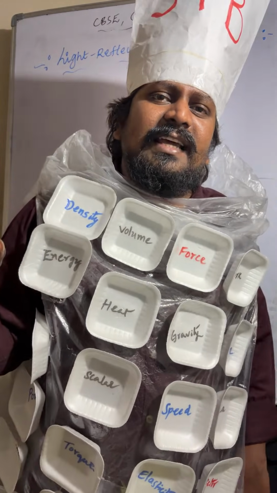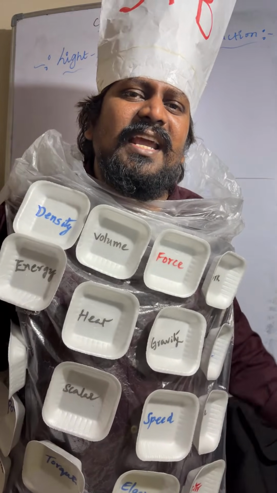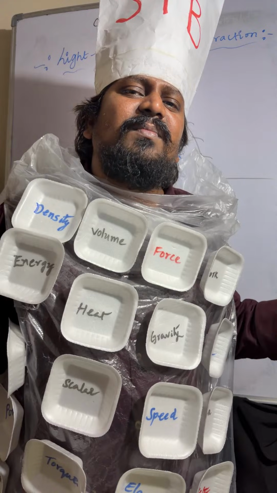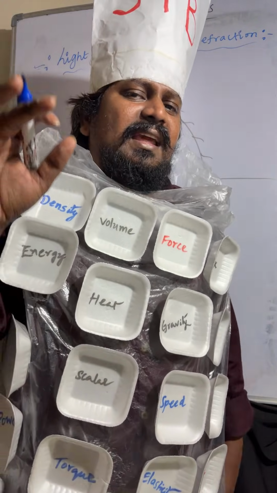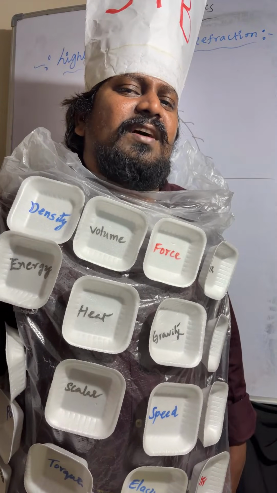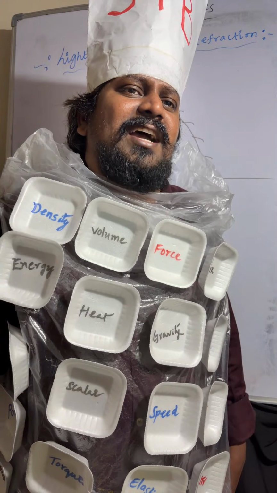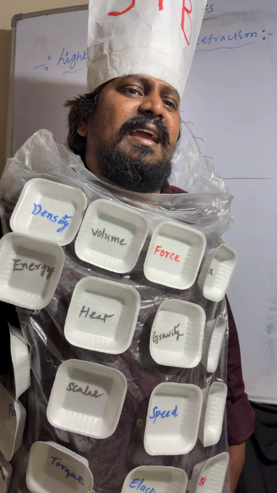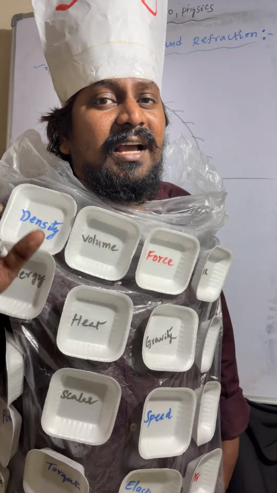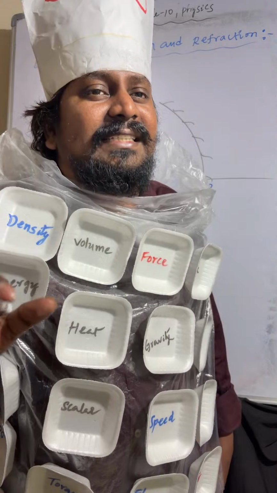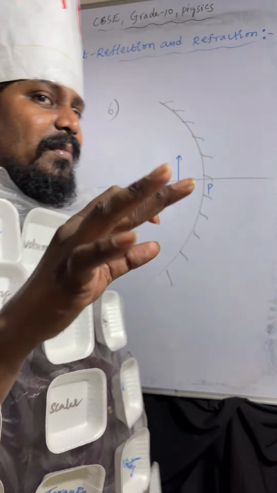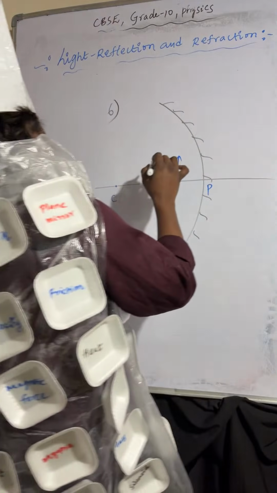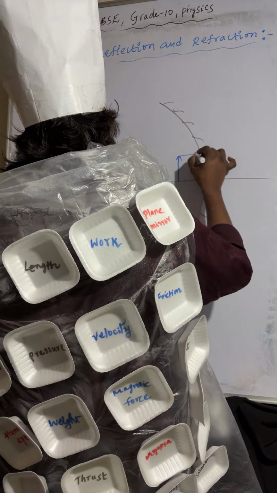How many light rays are required to form the image of the object? Minimum two light rays are required to form the image of the object. One light ray I am taking like this.